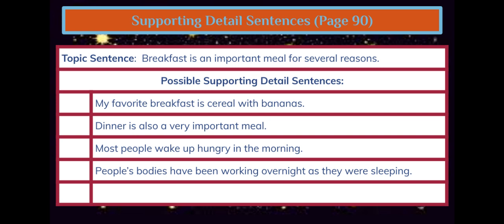Listen as I read the choices for details that could possibly support this topic. My favorite breakfast is cereal with bananas. Information on my favorite breakfast food has nothing to do with its importance. Let's look at the second detail sentence. Dinner is also a very important meal. We also know dinner details are not related to the topic. Let's look at that third detail sentence. Most people wake up hungry in the morning.